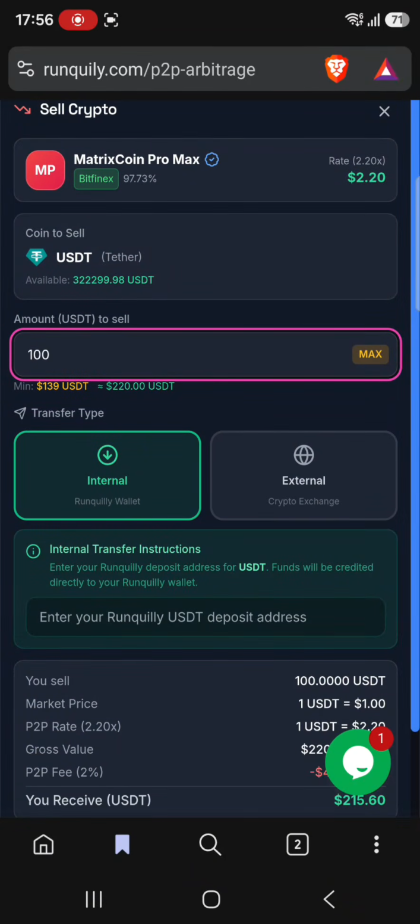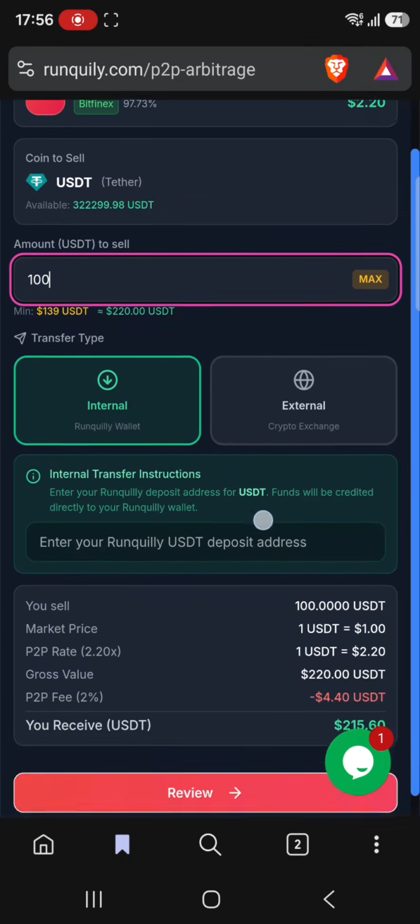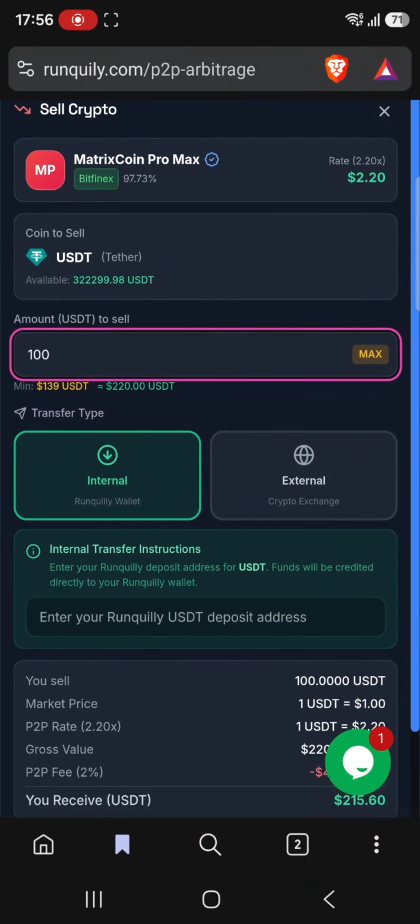We will be trading with 100 USDT with this merchant. He's called Matrix Coin Pro Max. So if you have time, you can go find him, maybe if the rates haven't changed. So how much will we be selling? Let me copy my address.